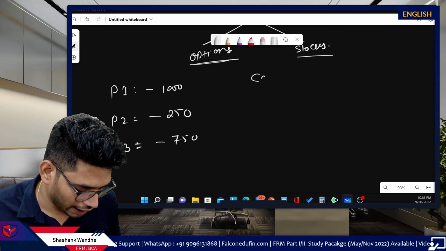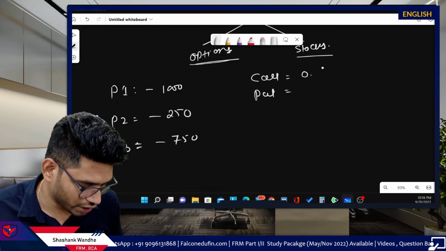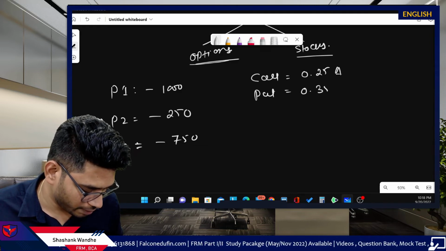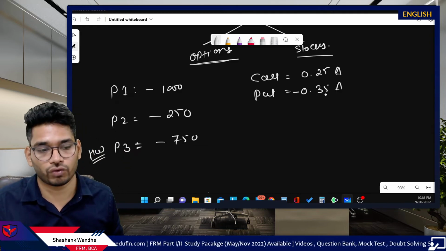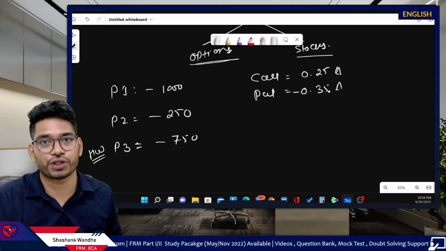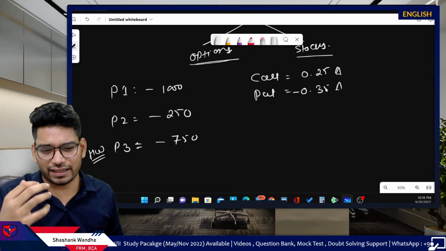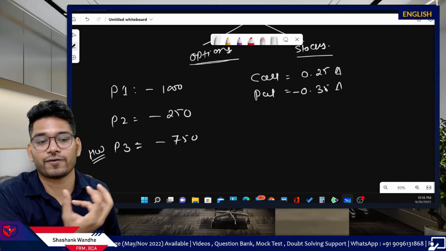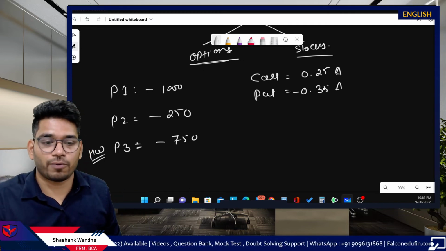Now assume you have one call option and one put option. The call option has a positive delta of 0.5 and the put option has a delta of minus 0.5. So these are the options available. What the strike price, maturity and so on are doesn't matter for us, because we just have to make sure we are bringing that much delta into our portfolio.